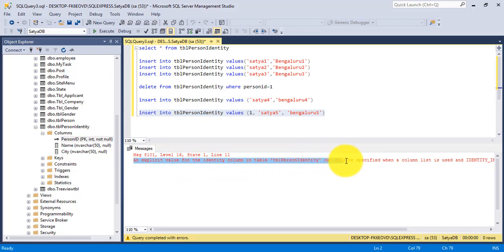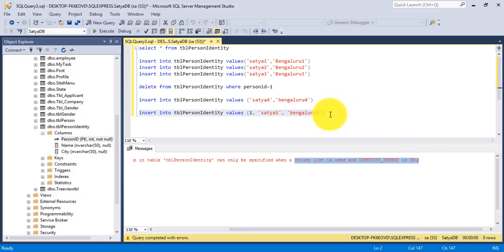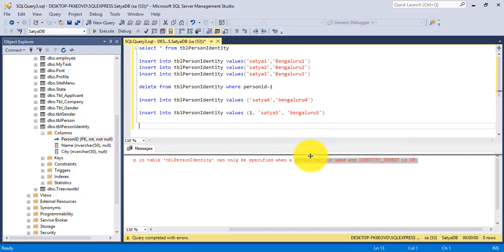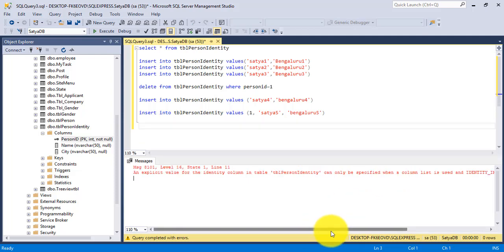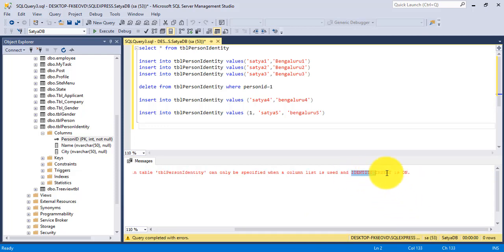If you insert this, you'll get an error: an explicit value for identity column in table person identity can only be specified when a column list is used and identity insert is on. So if you want to explicitly insert a value for an identity column, you need to set identity underscore insert on. So it throws an error for explicit value for the identity column.